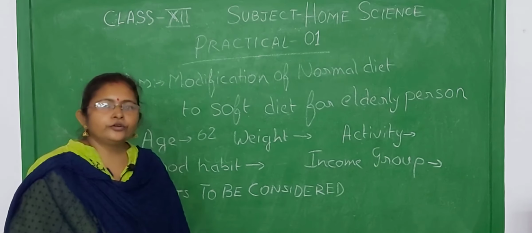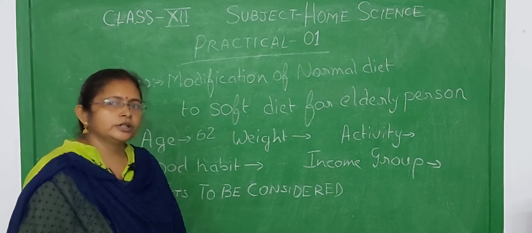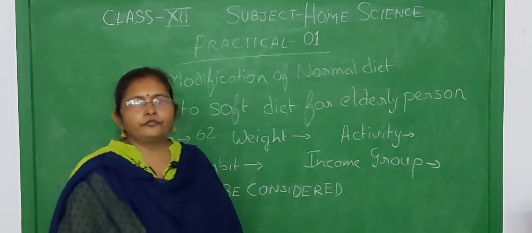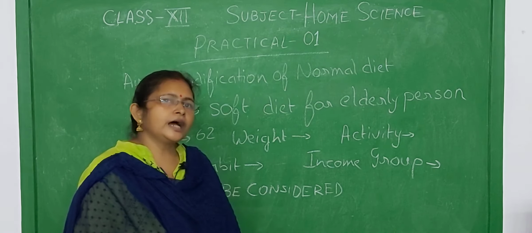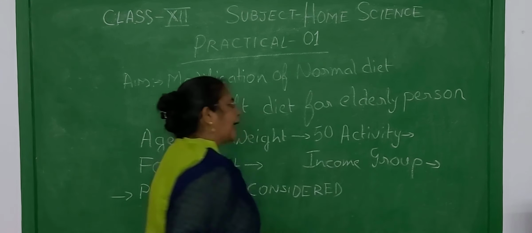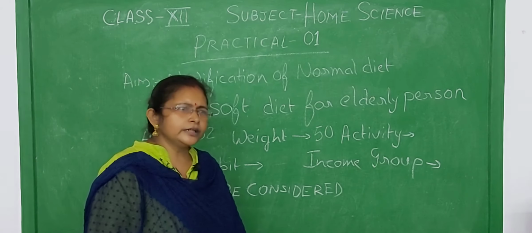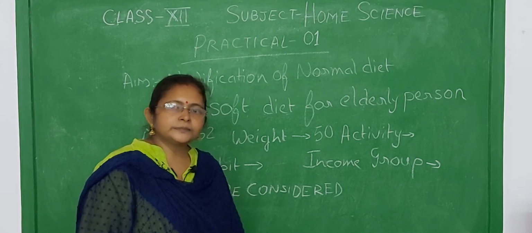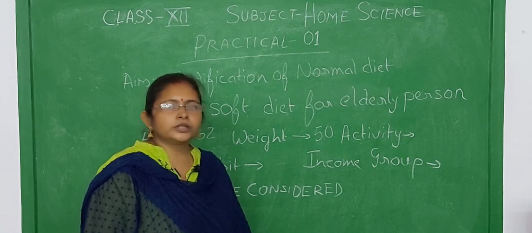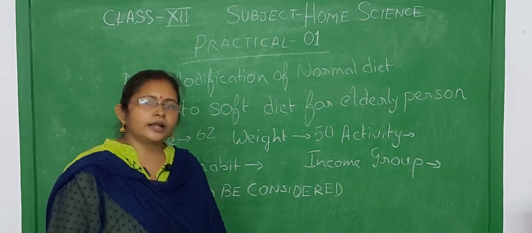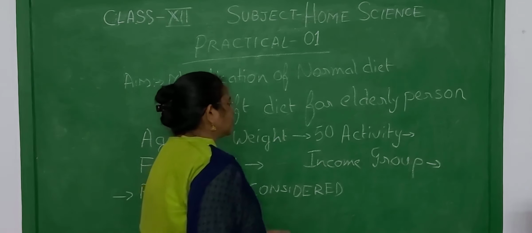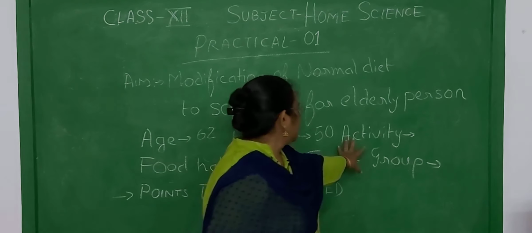Now, the weight. According to the BMI calculation, the weight will be according to the height. If the person's height is nearly 150 centimeters, which is 5 feet, then the standard weight will be 50 kilos. And about activity, generally we know that an old person after retirement always remains at home and takes rest from their job. If they were working at a moderate level before retirement, when they retire they lead what is known as a sedentary lifestyle, and that will be their activity.